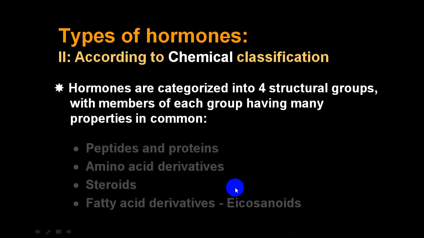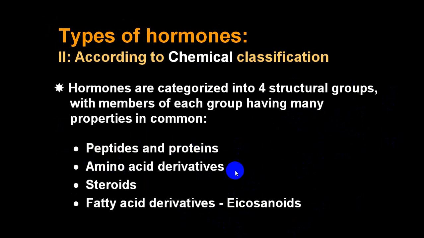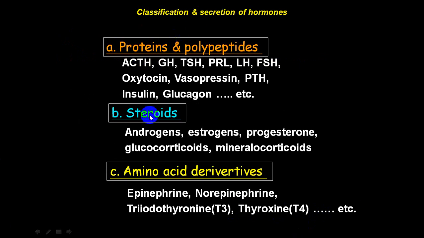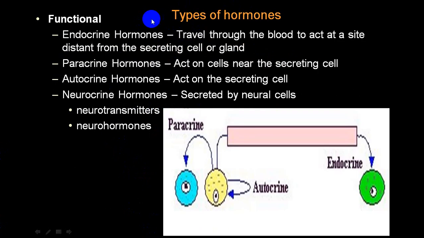According to the chemical classification, we already told you: peptides and proteins, amino acids, steroid hormones, and some people also say fatty acid derivatives, that is eicosanoids. Function-wise: paracrine, autocrine, and neurocrine. Paracrine acts on the nearby cells. Autocrine acts on the same secreting cells, while neurocrine is secreted by neural cells. They either act as a neurotransmitter substance or as a neurohormonal system. So these are the three types of hormone secretion.